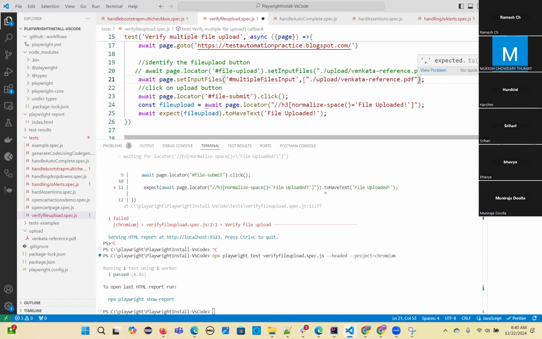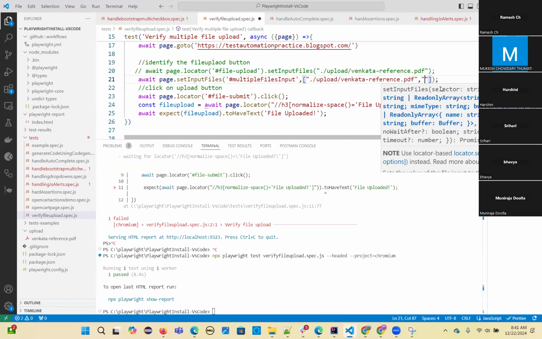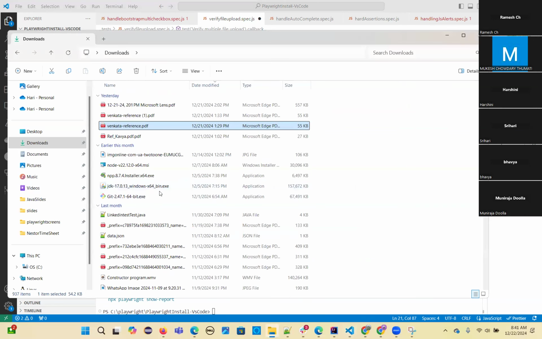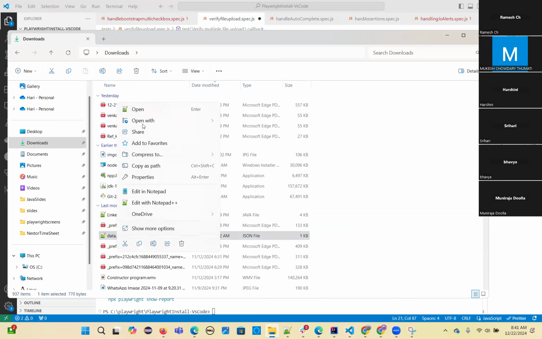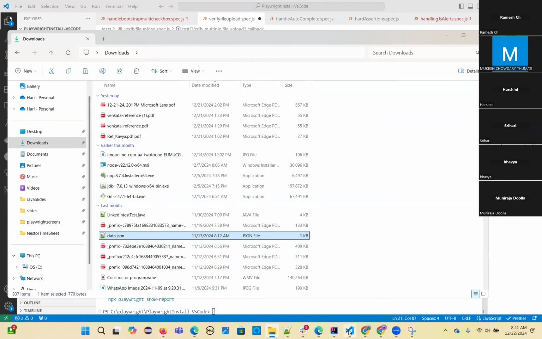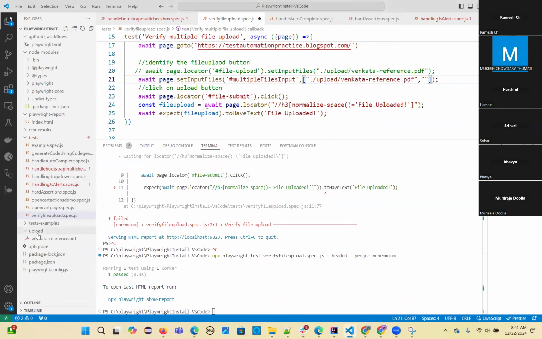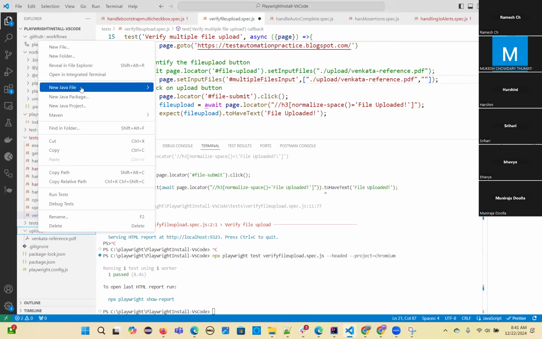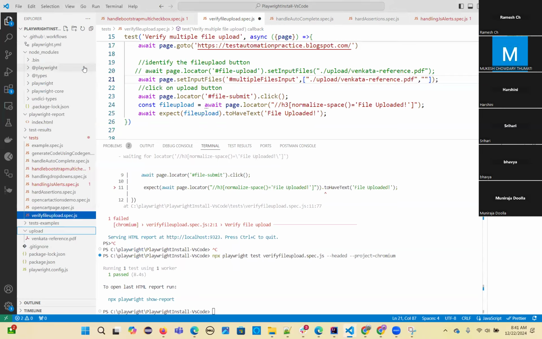On the first element we kept one file, one more file I want to keep. So let me add one more file here. I'll take one more JSON file. Okay, this JSON file I'll take. Copy, and I'll go here. So open in Explorer.